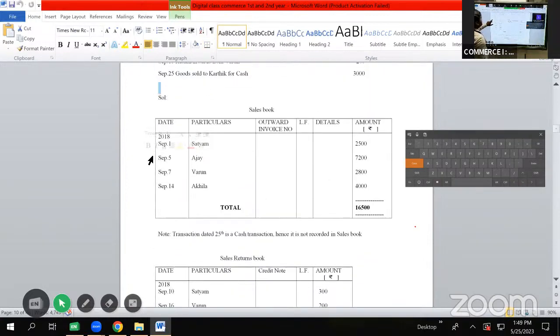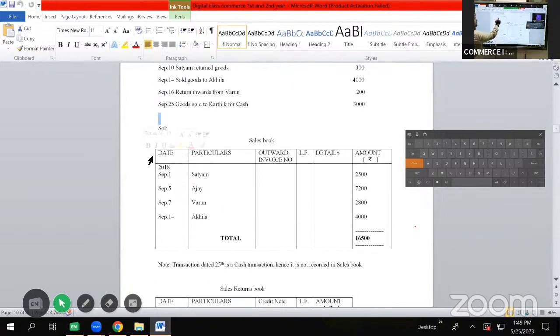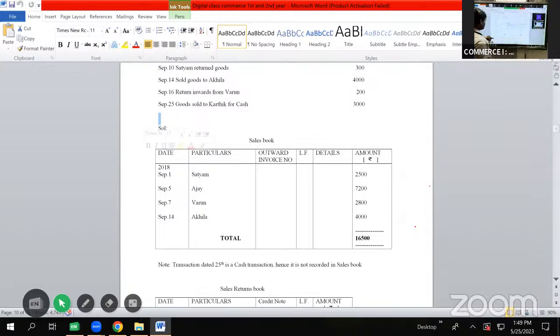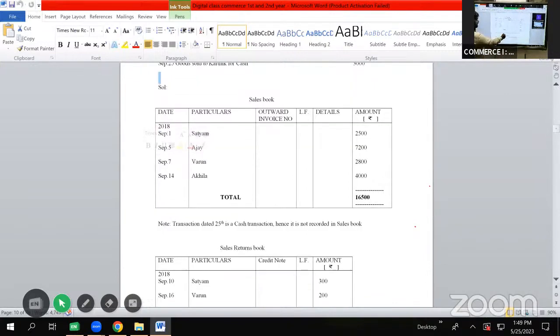Then after September 16 we have a transaction on September 25, goods sold to Karthik for cash 3000 rupees. It is a cash transaction which is not recorded in sales book, for which we will be writing a note that transaction dated 25th is a cash transaction, hence it is not recorded in sales book. Now as we are done with all the transactions, we will be doing the total for sales book as well as for sales return book.